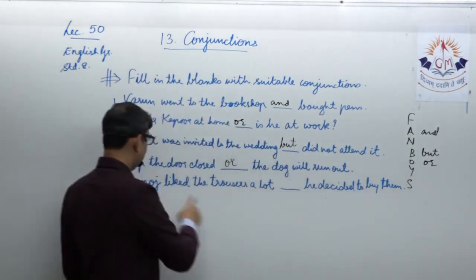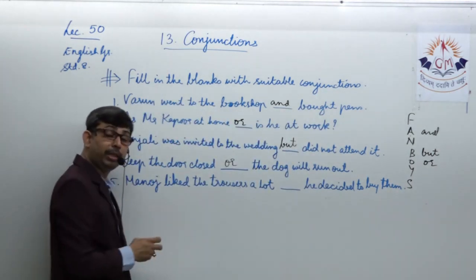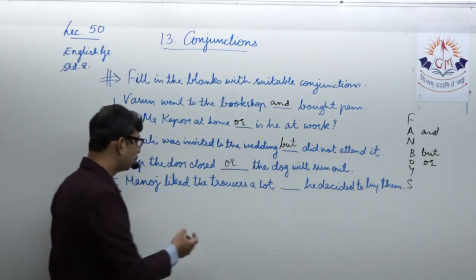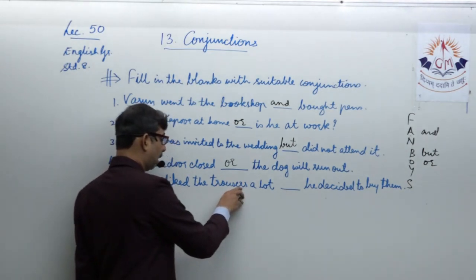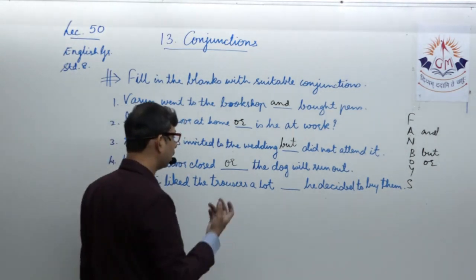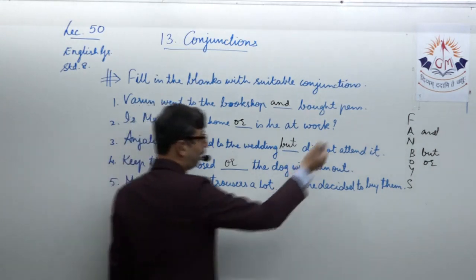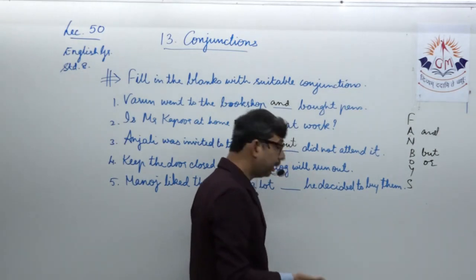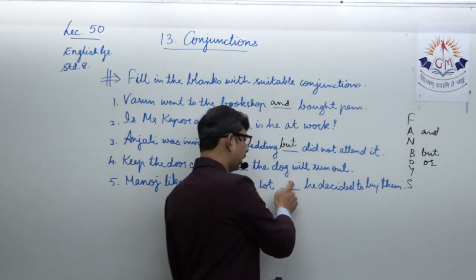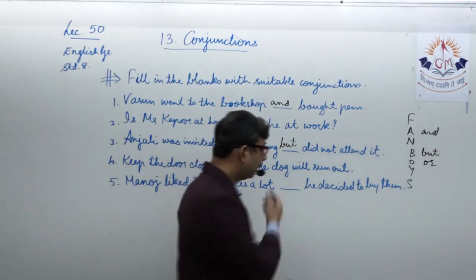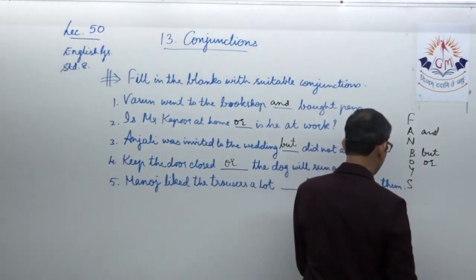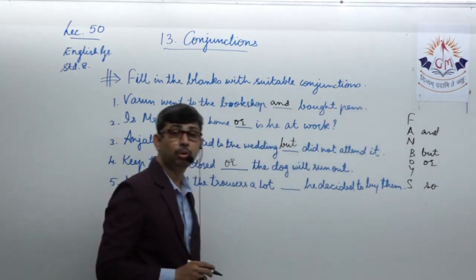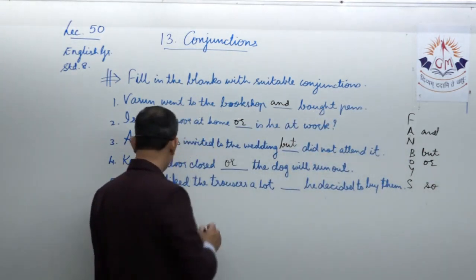Manoj is liking the trouser, and therefore he is making up his mind, he is taking up a decision to buy them. So we are trying to express a decision making expression over here, therefore we'll have to choose an appropriate one to give a reason. Therefore he decided to buy it, but here we are inserting the and therefore we will be choosing the appropriate one, that is so he decided. So is as good as or equal to the word therefore, which is a subordinating conjunction.